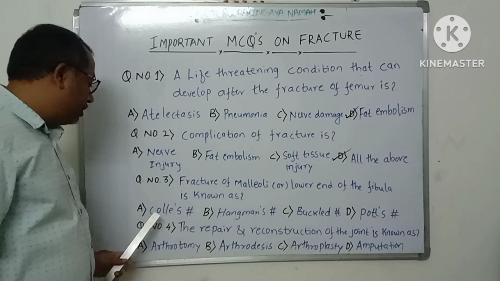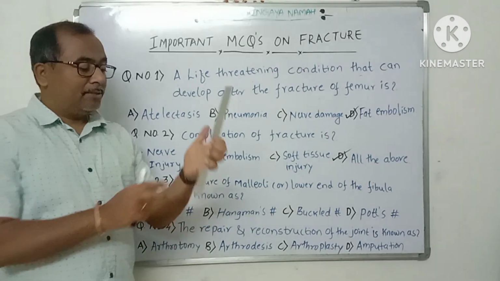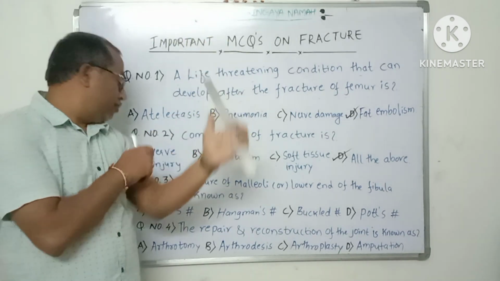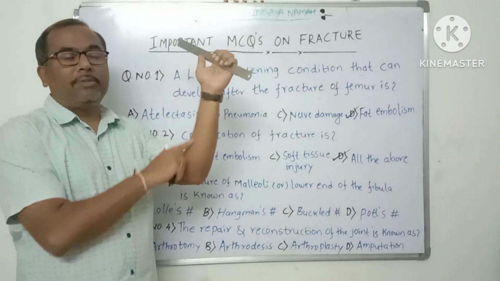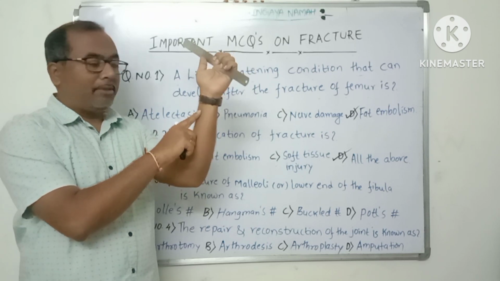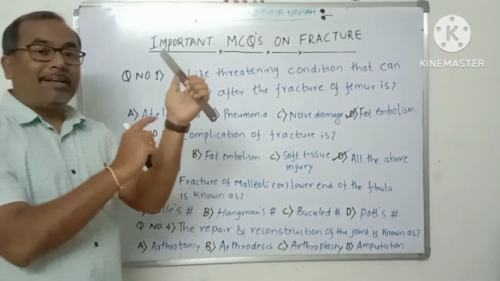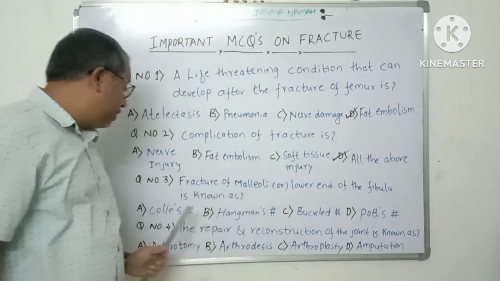First one is Colles fracture. Colles fracture is a fracture of the radius bone of the forearm, near the wrist joint. So when the radius bone is fractured near the wrist joint, it is known as Colles fracture.